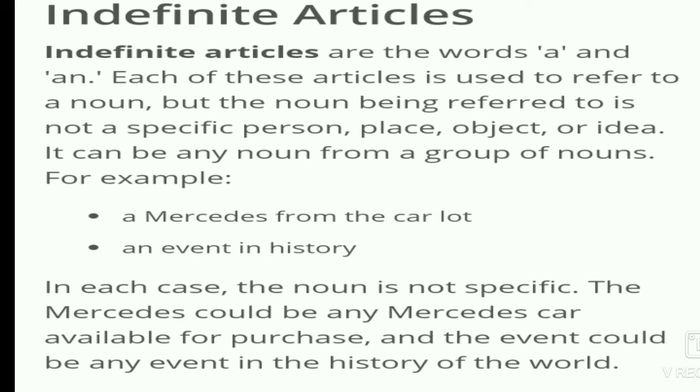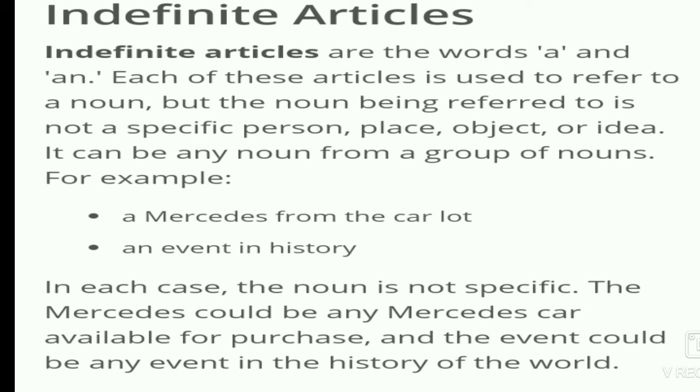For example, a Mercedes from the car lot, an event in history. In each case, the noun is not specific. The Mercedes could be any Mercedes car available for purchase, and the event could be any event in the history of the world.